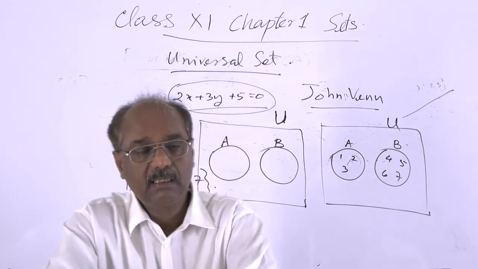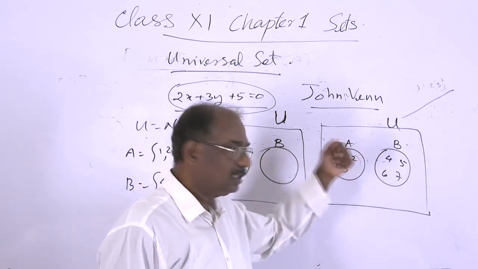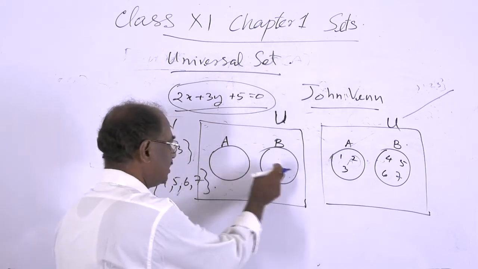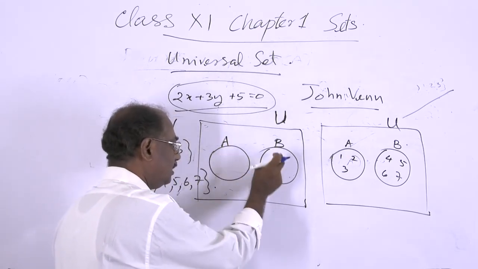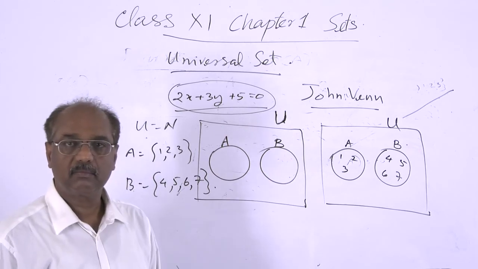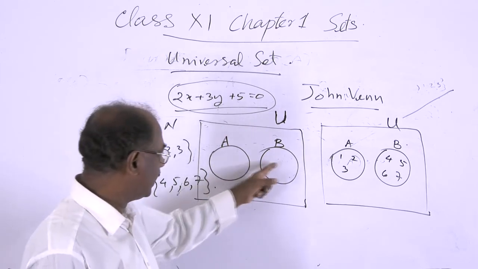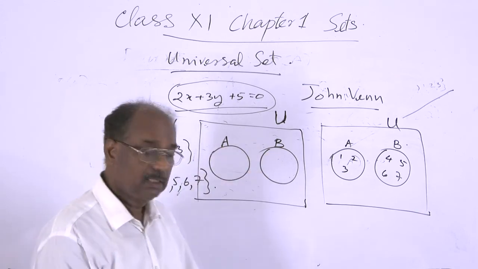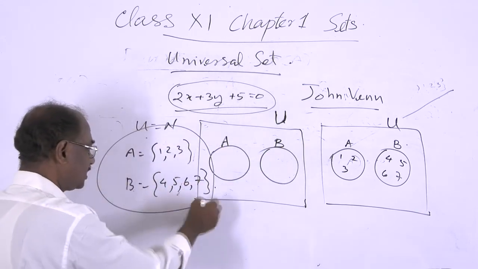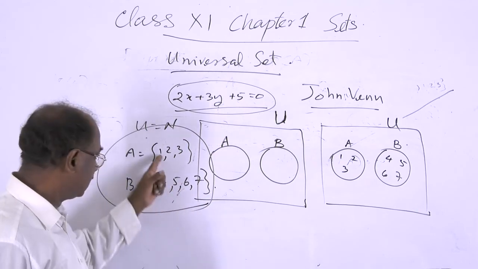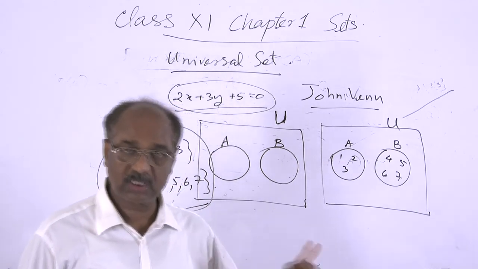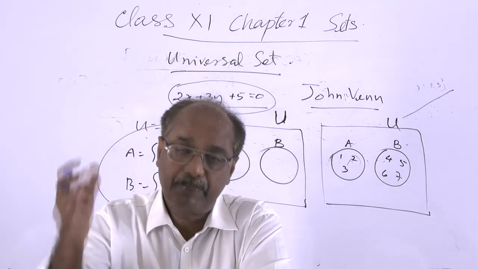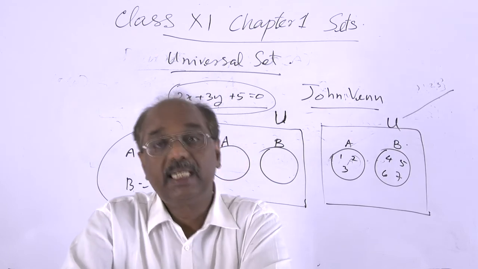In that case, we do not write the numbers within the closed region; we leave it blank. So A and B, that's all. If we want to indicate the elements of A and B, we use separate expressions, in the roster form, or we can make use of the set builder form.